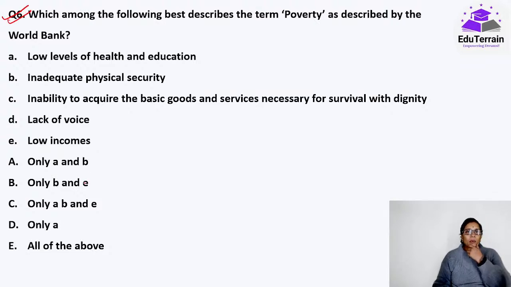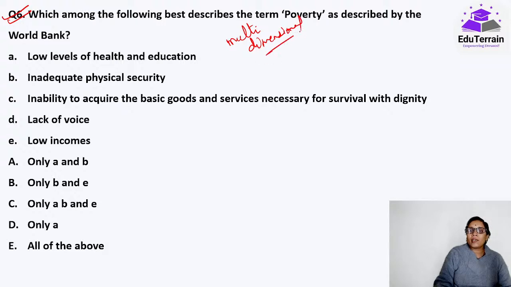Now, when we talk about poverty, we say that it is lack of financial resources for any person to live or to lead a dignified life, right? Now, according to the World Bank, it has given a definition for poverty, which says it is multi-dimensional. It's not simple. एक हमने बोल दिया कि financial resources की कमी है, but there are various other concepts associated with it. So they say poverty is a multi-dimensional concept that has to be addressed in the same manner.